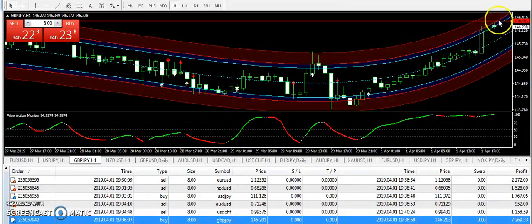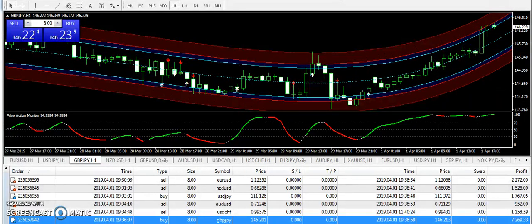Now let's talk about the newcomers who are new to the channel. Let me explain the trading system. You can see 3 indicators are attached on the screen. Whenever you see that the market is at the top red boundary and it's getting rejection, you can sell the pair. Whenever you see that the market is at the lower red boundary and it's making a bullish pattern, then you can buy the pair. When the candles cross the middle dotted line, it can go further up. When it goes below the dotted line, we can expect downward pressure. Moreover, the price monitor is there to help you. When it gives the green signal, it means buy. When it gives the red signal, it means you need to sell the pair. And this is how we use the trading system.